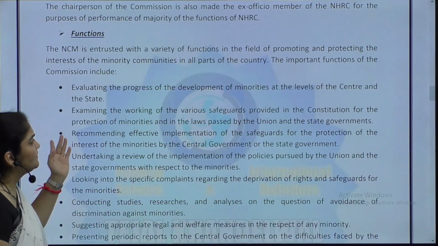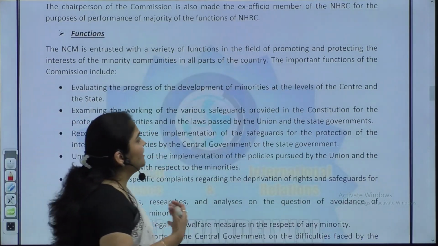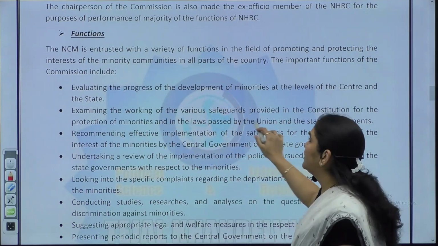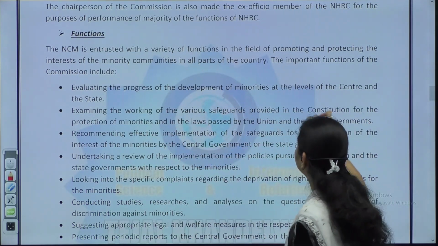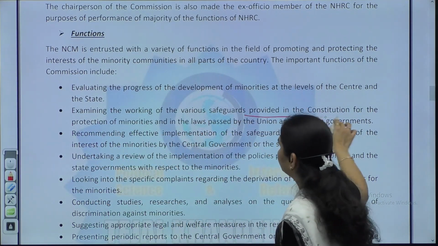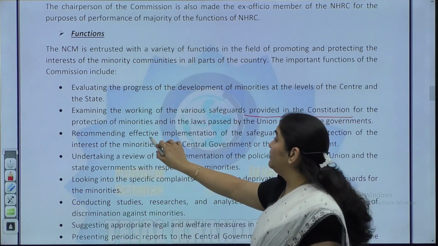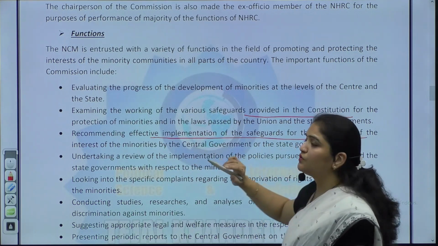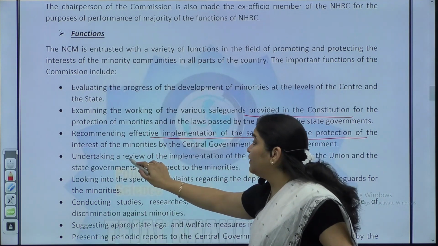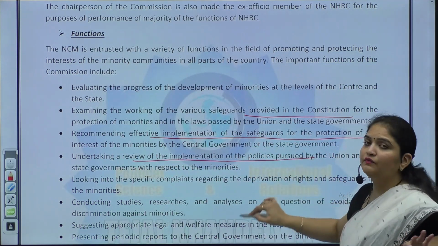So functions, yes, with respect to progress of the development of minorities at the level of the state and the center, then working of various safeguards which are provided in the constitution, to what extent they are done. Okay. Then effective implementation of safeguards, so what should be the way forward, even that is the role. We have to even take a review of the implementation of the policies.